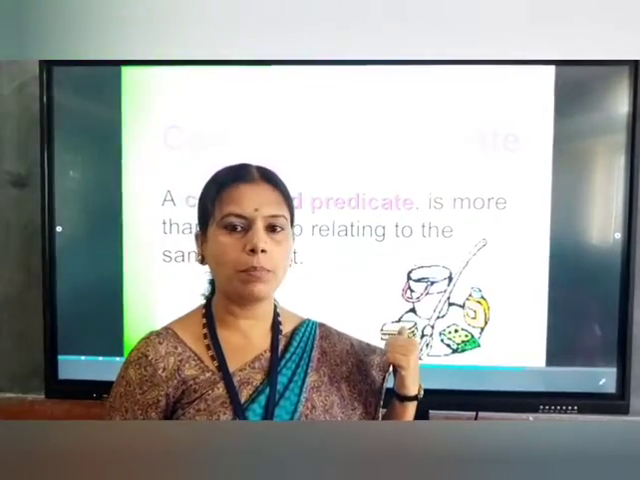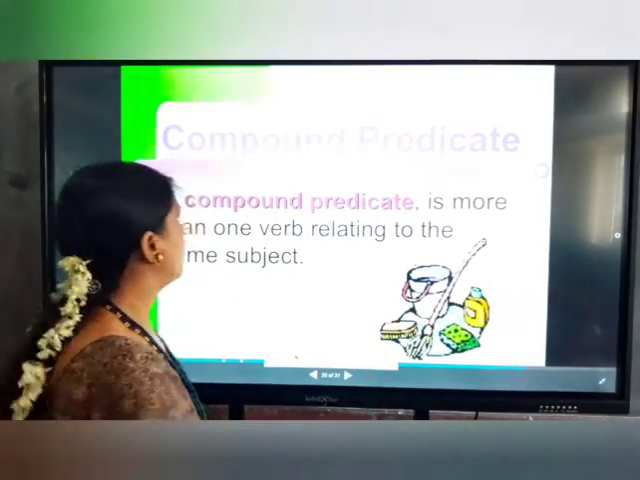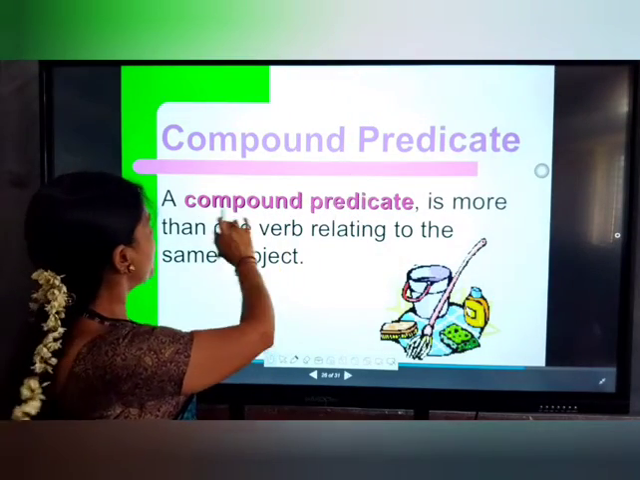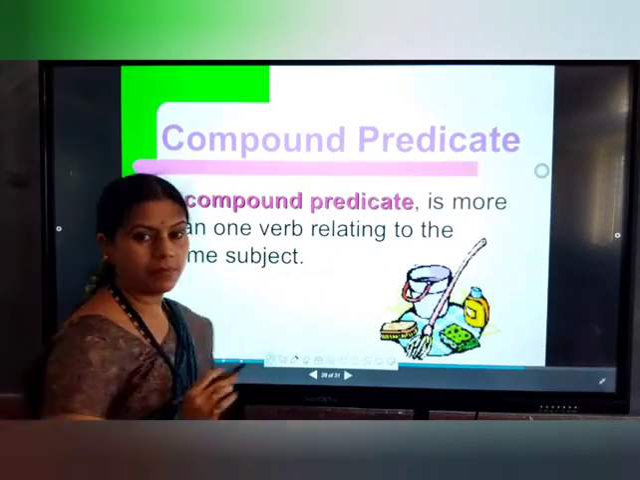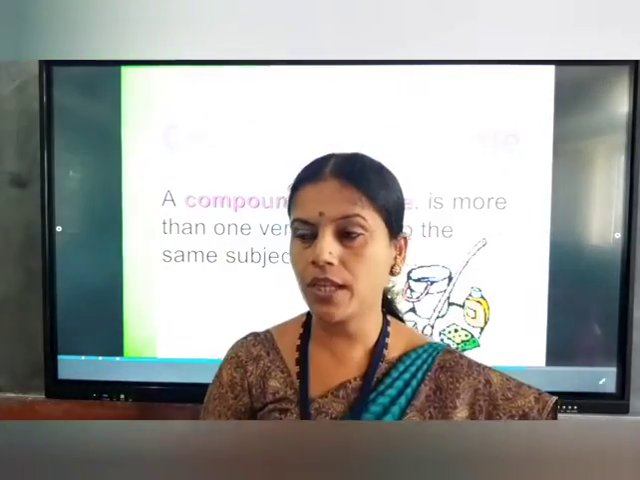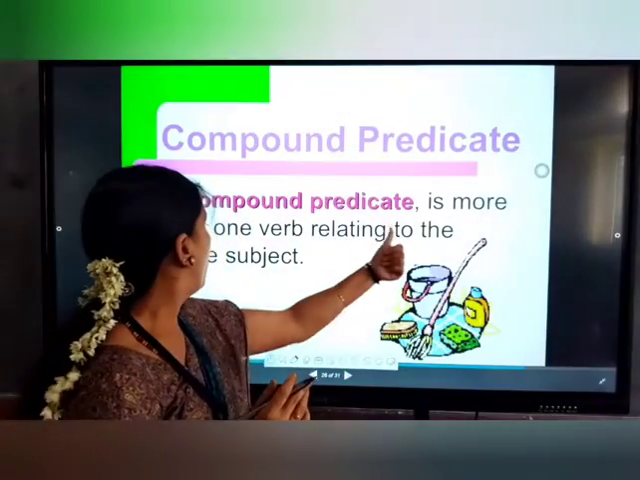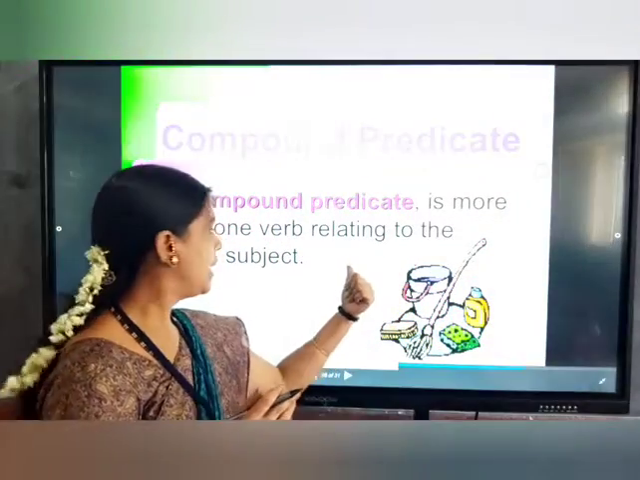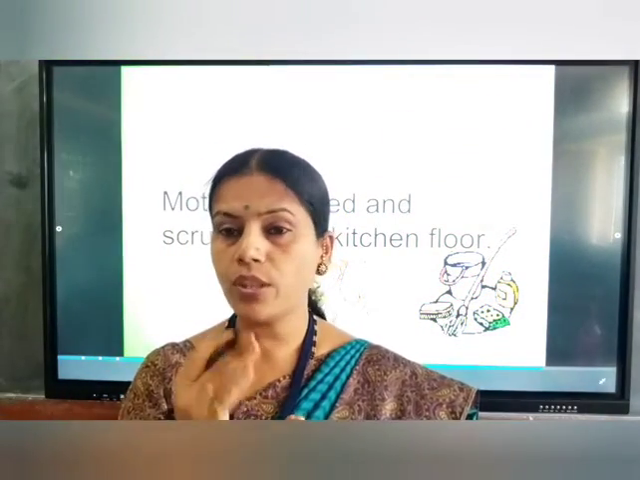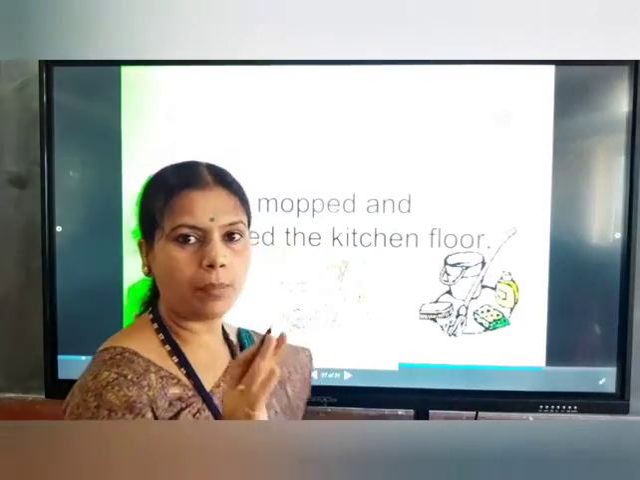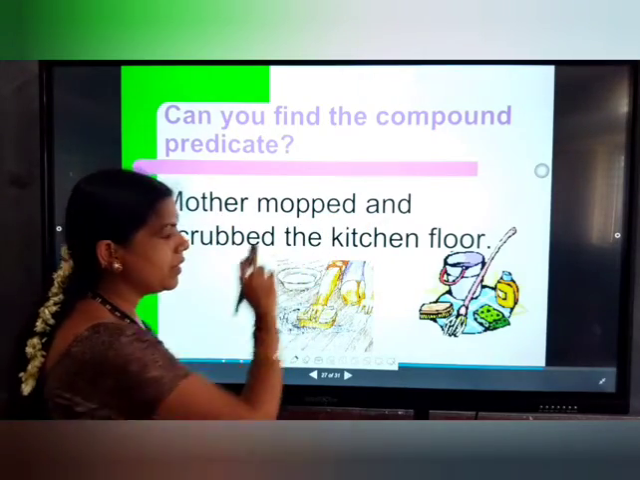Compound predicate now. We have completed our compound subject. Let's move to compound predicate. What do you mean by compound predicate then? See here. A compound predicate is more than one verb relating to the same subject, as we had studied about compound subject. For only the same subject, if more than one verb is connecting, it is called a compound predicate. So see here, example: mother mopped and scrubbed the kitchen floor.